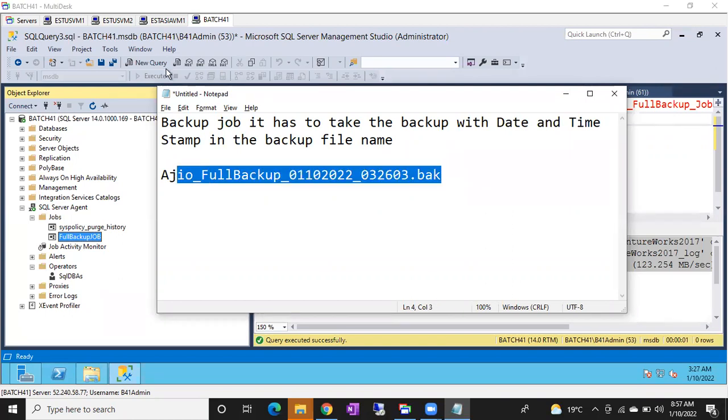I need that script, guys. The same we achieved in the maintenance plan. Yes, Muthu, we can achieve that in the maintenance plan also. Tomorrow I'll show you how to create a maintenance plan. But without a maintenance plan, how to do that? There is a simple script, guys. Believe me, it doesn't take more than 5 minutes.